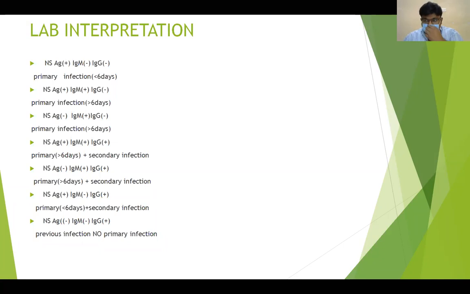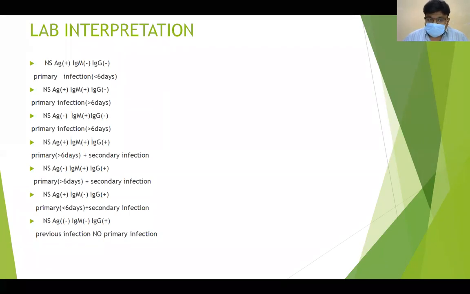Why is it primary? Because if it were a secondary infection, there would be IgG positive for the previous infection. So, if there is NS1 and IgM positive, it is a primary infection of less than 6 days or 5 days duration. Suppose NS1 is negative, IgM positive, IgG negative, that means it is from the 5th day to the 9th day.